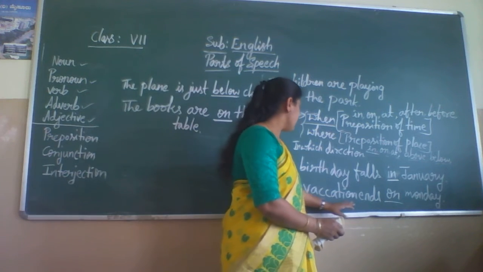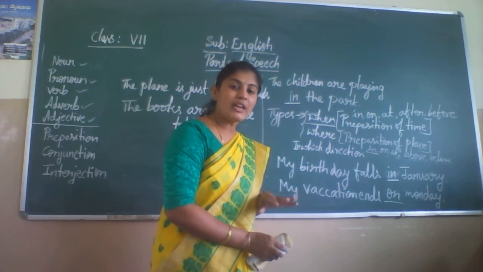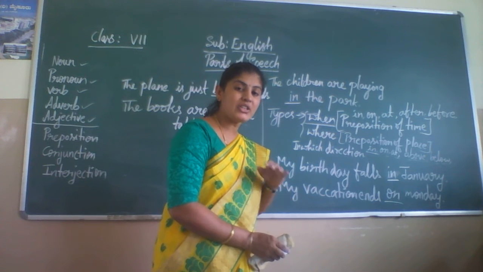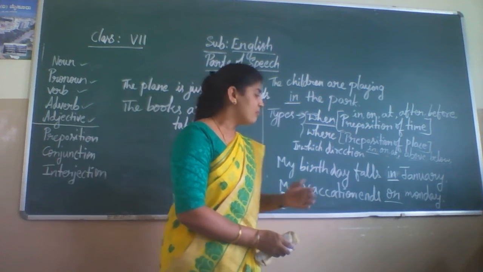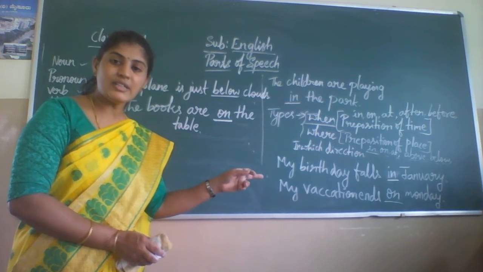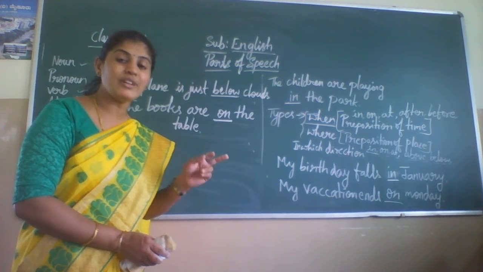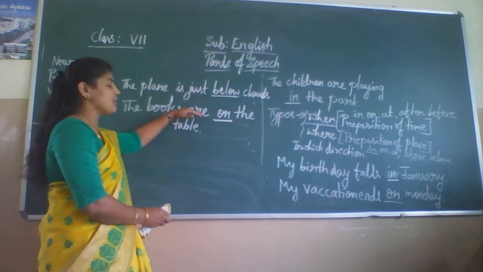And similarly, the vacation ends on Monday. When does your vacation end? My vacation ends on Monday. So here "on" indicates the preposition of time.